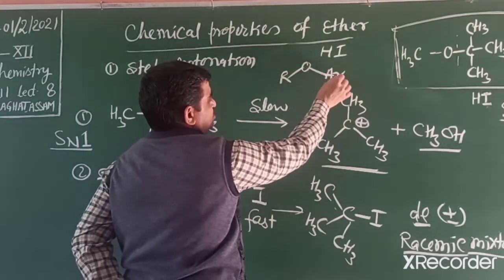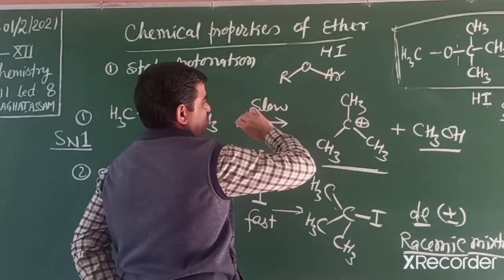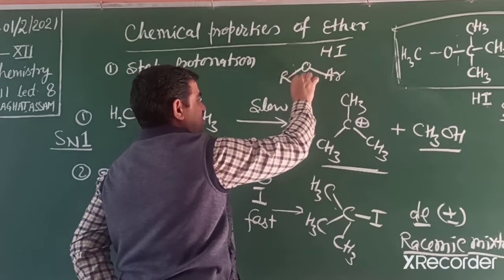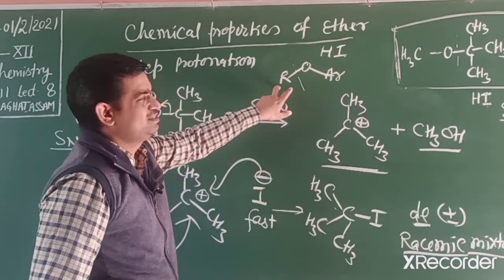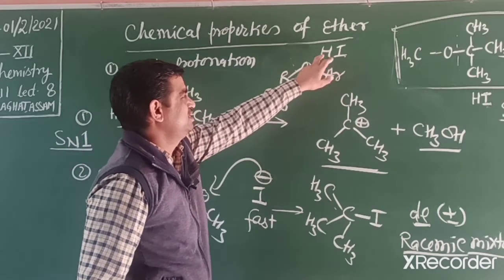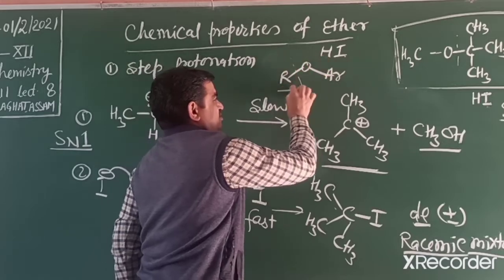We know this oxygen and aromatic ring bond has partial double bond character. This bond does not dissociate easily, so the other bond dissociates, and iodide ion attaches on the alkyl side and hydrogen on the oxygen side. So this is the reason.